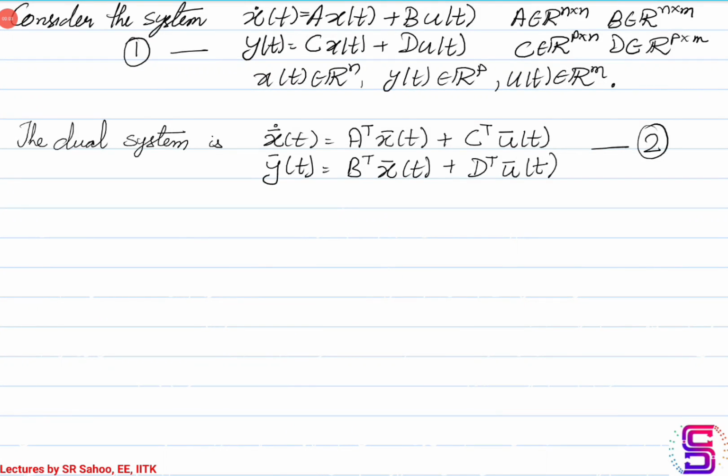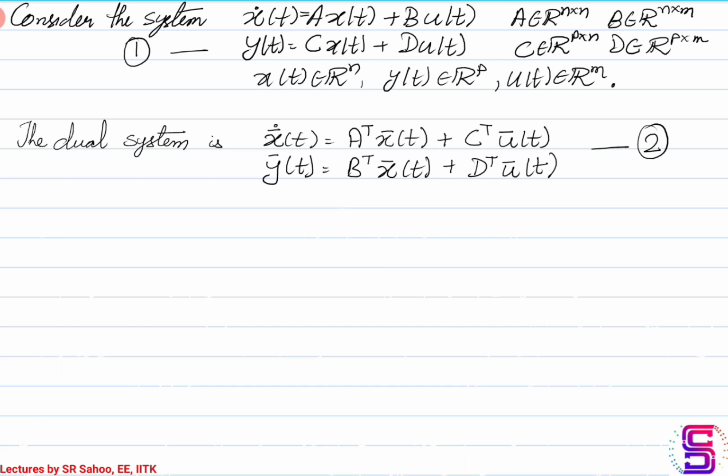In this lecture, we'll discuss the test that one can do for checking the observability or constructibility of causal linear time invariant systems. For this, consider the system shown here, which is x dot equal to Ax plus Bu and y equal to Cx plus Du. A, B, C, D are constant real matrices of appropriate dimension.